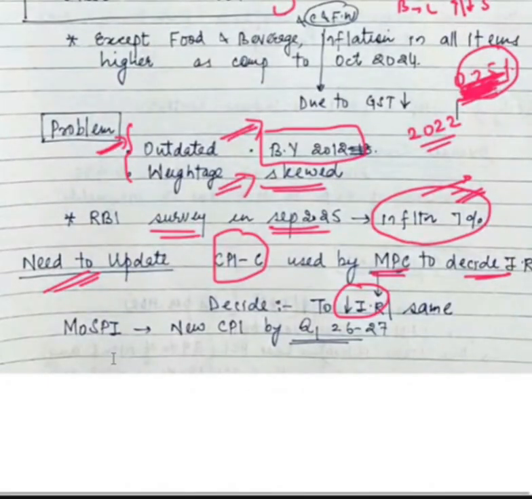At the same time, MOSPI, the Ministry of Statistics and Programme Implementation, has mentioned that we'll be getting a new CPI by Q1 of 26-27. So next year in Q1 of 26-27, we may see a new CPI. We may probably even see a new WPI also. I hope you understood this article. Thanks.